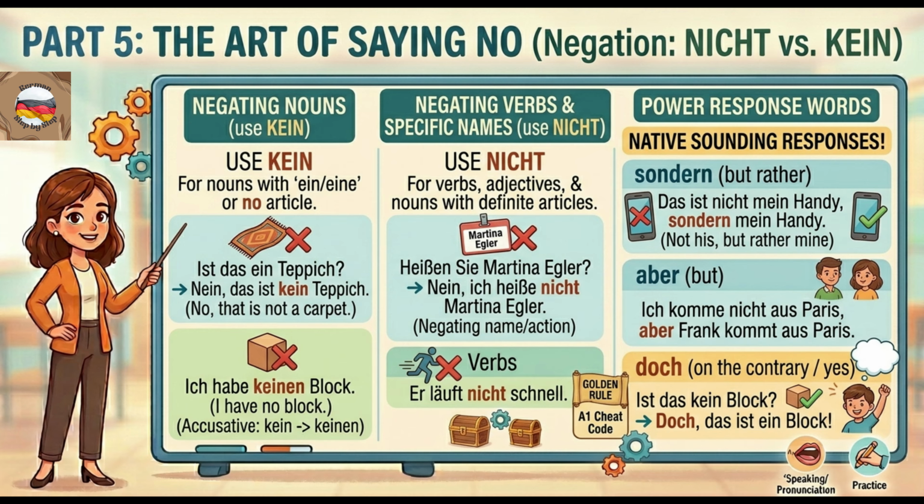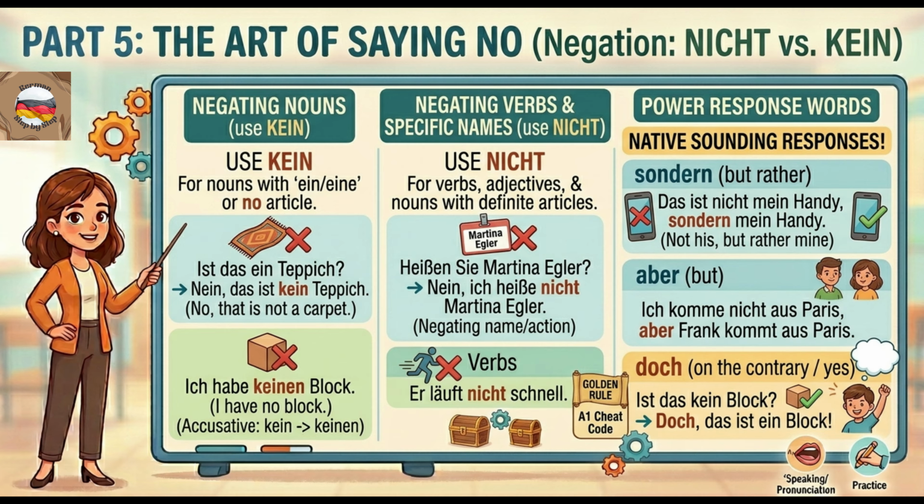We also have a couple of great response words to make you sound like a native. Sondern, but rather. Use this to correct a negative statement. Das ist nicht mein Handy, sondern sein Handy. That is not my mobile, but rather his mobile. Aber, but. Ich komme nicht aus Paris, aber Frank kommt aus Paris.